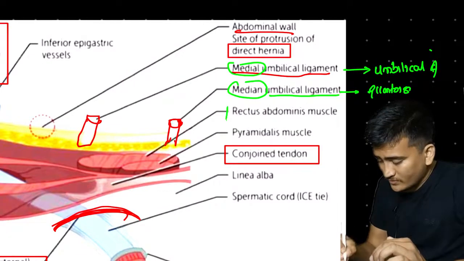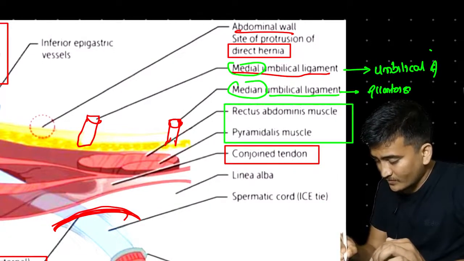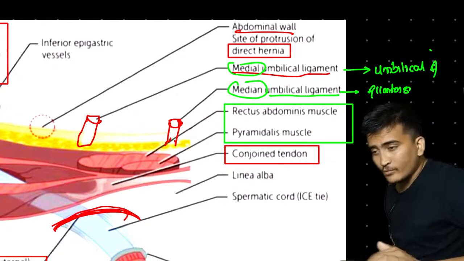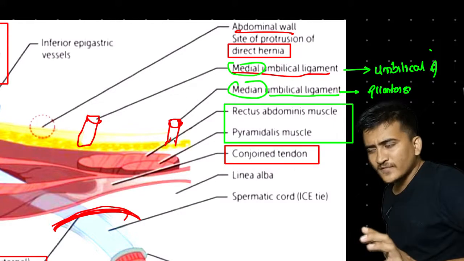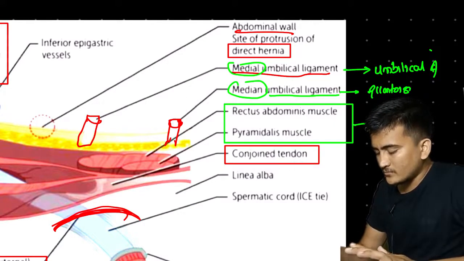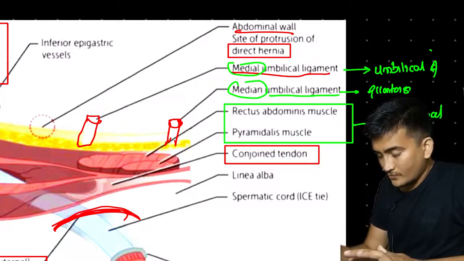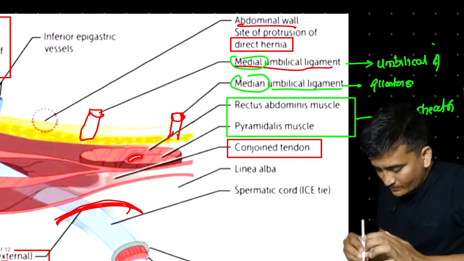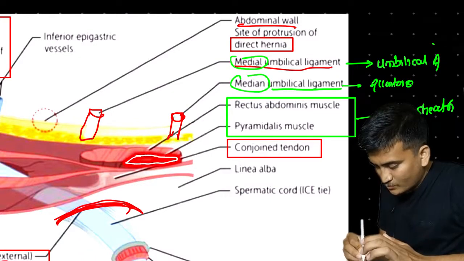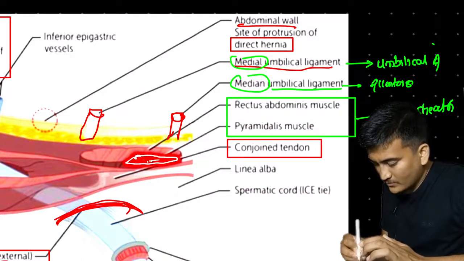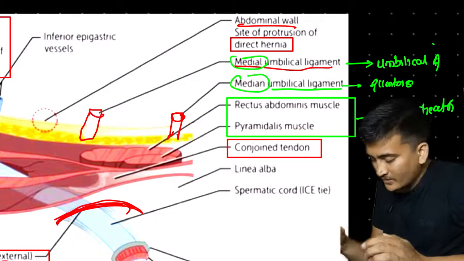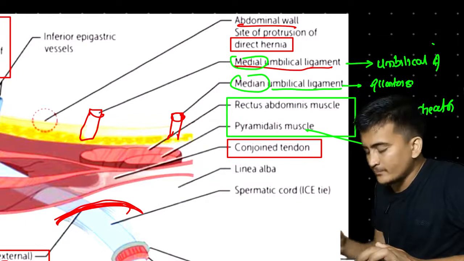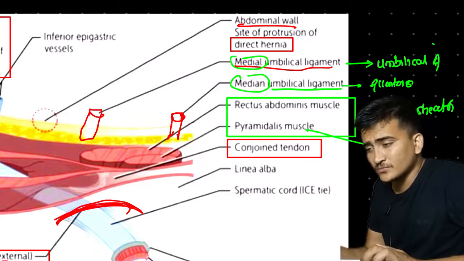Another, there are two muscles right here. You can see the rectus abdominis muscle, right, and the pyramidalis muscle. Now the important point about these two muscles is both of them are covered by what? Rectus sheath, right, rectus sheath. Now talking about the pyramidalis muscle, this is our pyramidalis muscle, right? Pyramidalis muscle is a small muscle near the pubis.